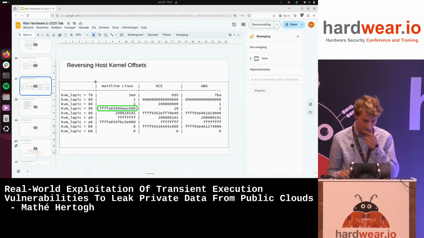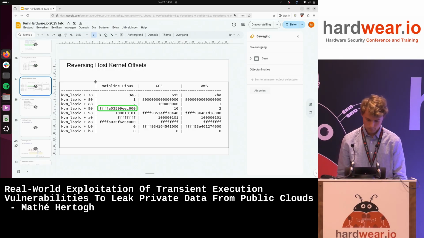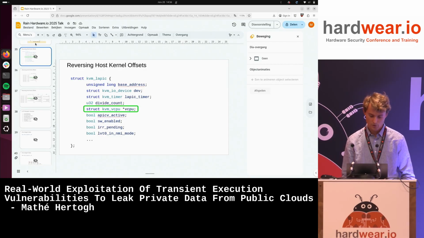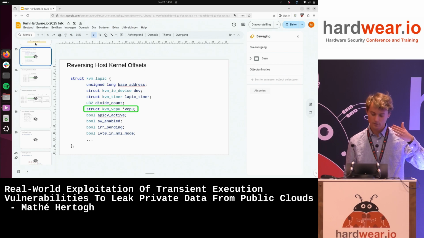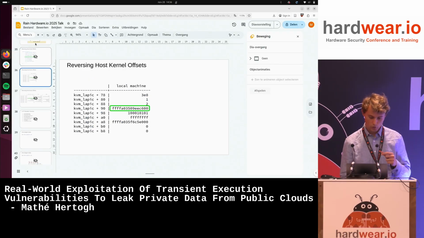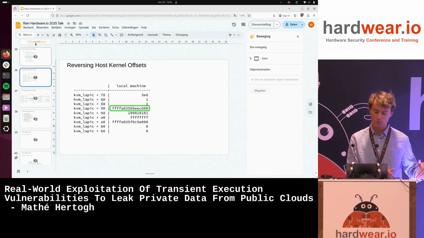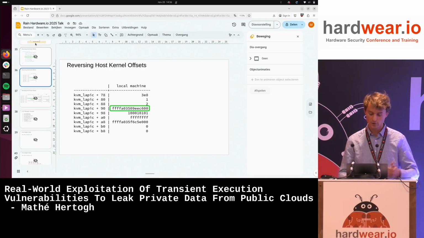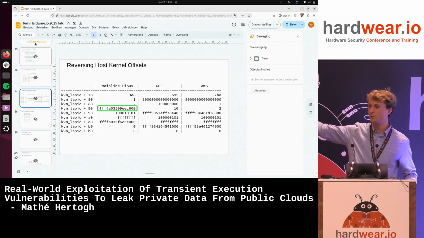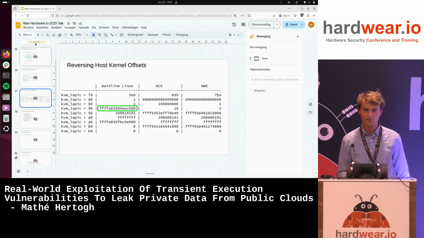This didn't fit the time I thought, but so what I would do, suppose you have a kernel structure like this. I have a KVM local APIC and a pointer to it, and I want to chase to this virtual CPU highlighted, and I want to know the offset. What I would do is literally just on a local machine, our local setup, dump the data structure. It looks like this, and I know the pointer is the highlighted one. Then I use my leak primitive on AWS and Google to dump it also on their clouds. Then you get this. And I think everybody in the audience can guess what vCPU here is. The answer is hex 98.